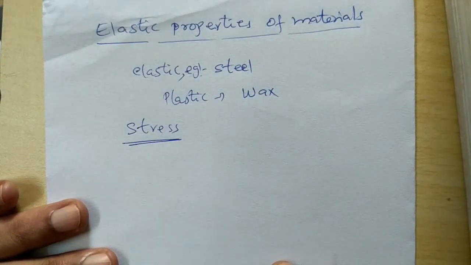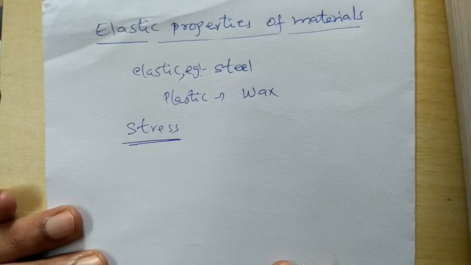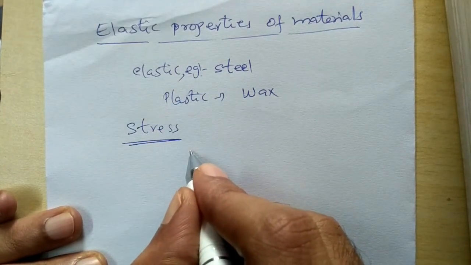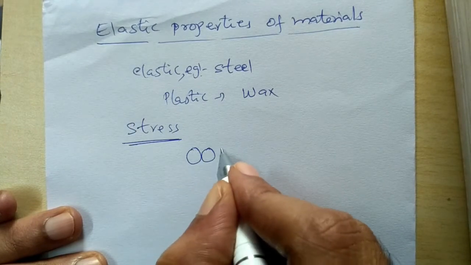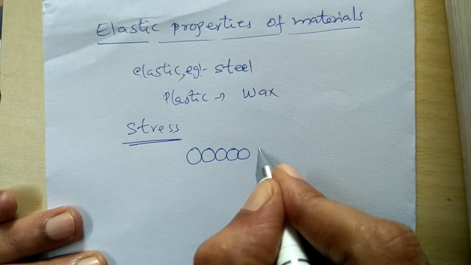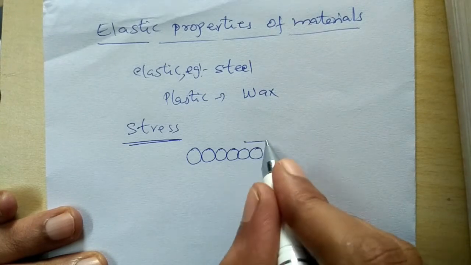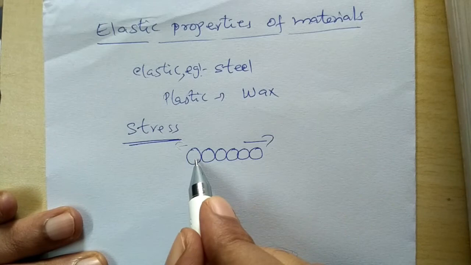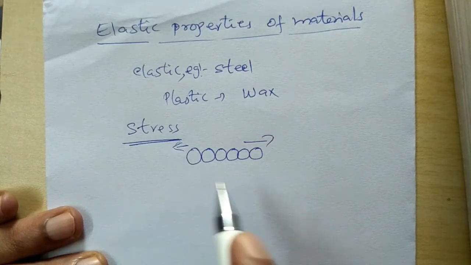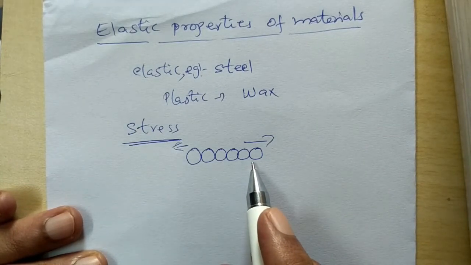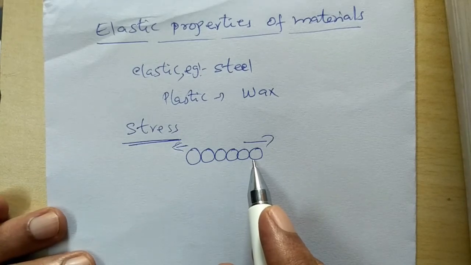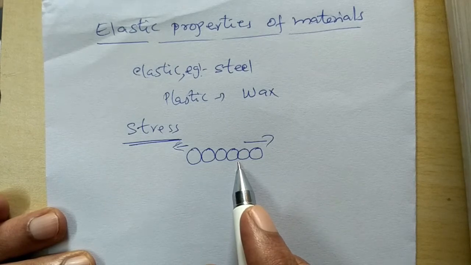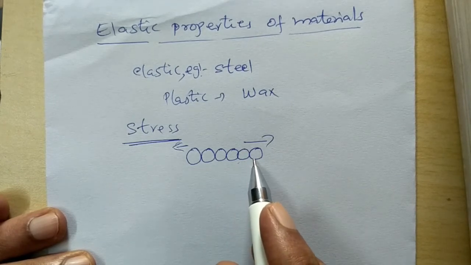When a force is applied, the molecules present in a material are displaced from their previous positions. Suppose this is the arrangement of the molecules in a material. When force is applied, molecules will be displaced from their previous positions. These molecules then develop a tendency to come back to their original positions because of intermolecular forces.